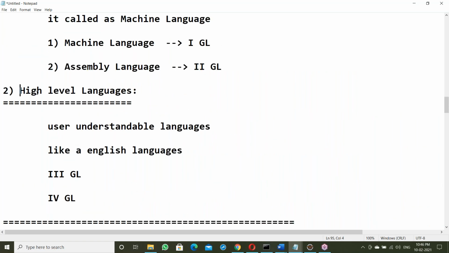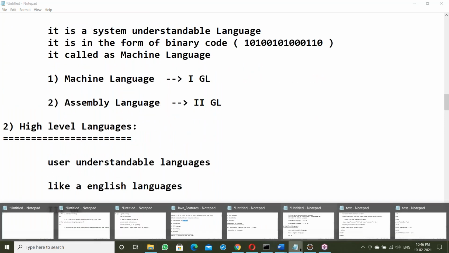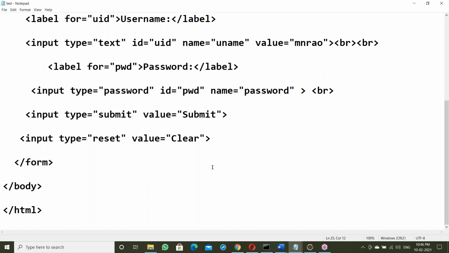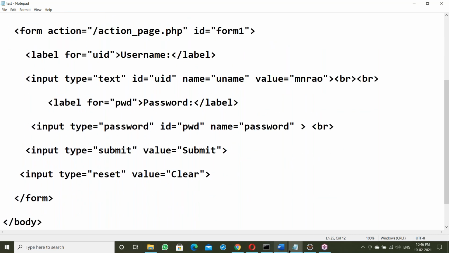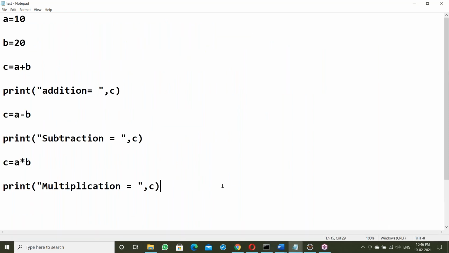Now, high level languages, next, low level languages. This is a high level language, and it has to be converted into system-understandable language. Maybe HTML code, maybe some Python code, it's a high level program. This program has to be converted into binary code. Java programs and C language also have to be converted into binary code.